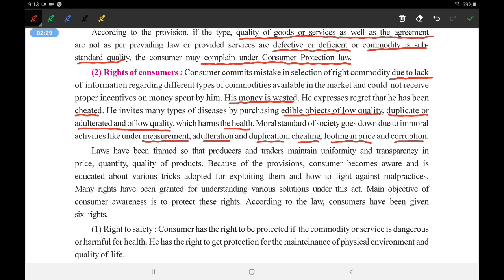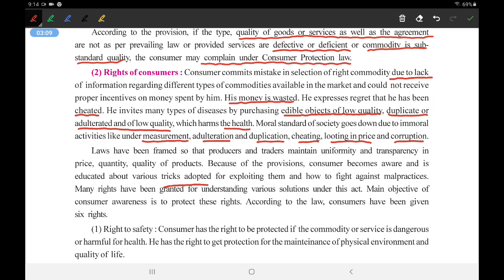Laws have been framed so that producers and traders maintain uniformity and transparency in the price, quality and quantity of the product. Because of this provision, the consumer becomes aware and educated about the various tricks adopted for exploiting them. If he has proper education, then he can become aware of the tricks adopted by the traders for exploiting, and how to fight against malpractices. Many rights have been granted for understanding various solutions under this Act.